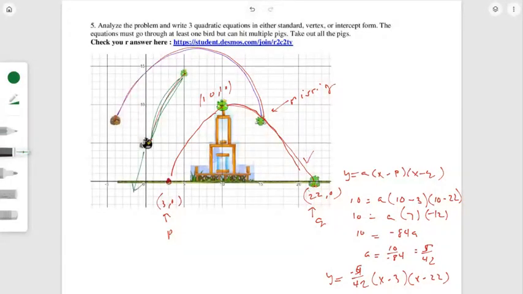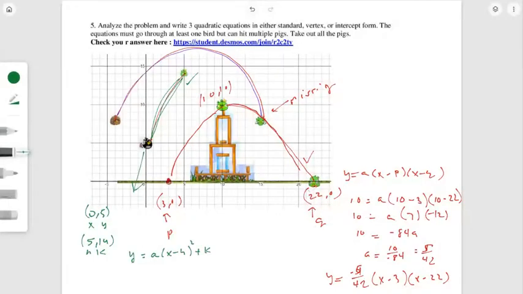Let's try the green one here. So if I'm going to approach that, I'm going to make the pig the black bomb bird here, the 0, 5 coordinate in x and y, and I'll make the pig up here my vertex, which is about 5 and 14. And that's h, k. So I'm going to approach it with the vertex form.